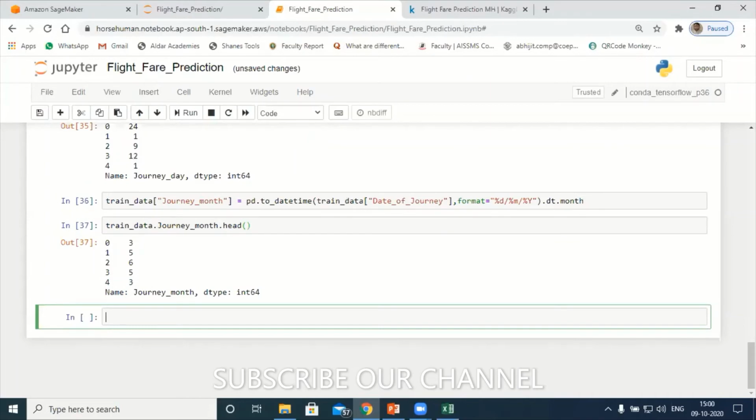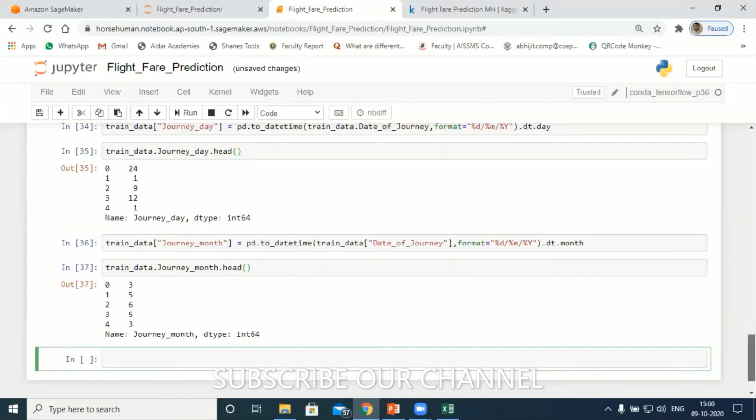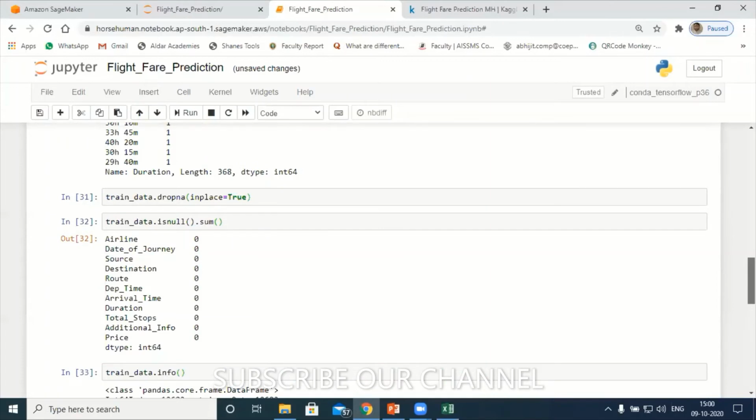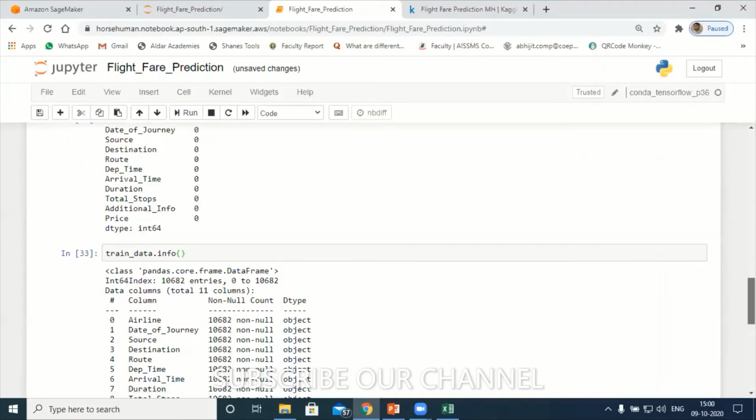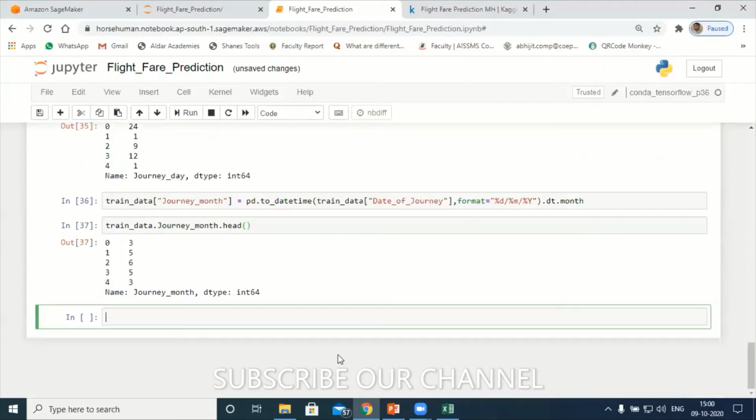Let me cross verify. So I don't want 2019 now, which means in this case I can drop this journey. Let me check the main table now, train underscore data dot head, shift and enter.